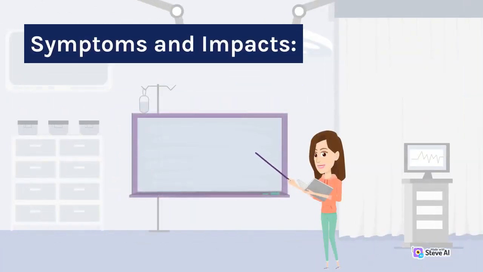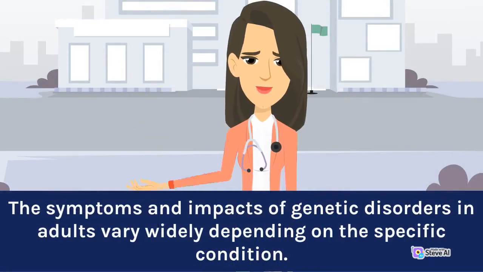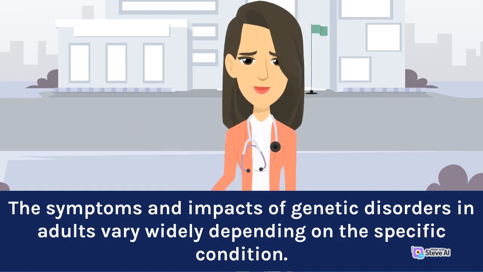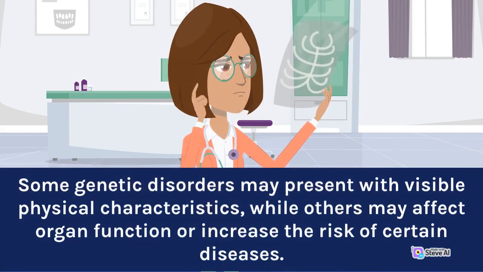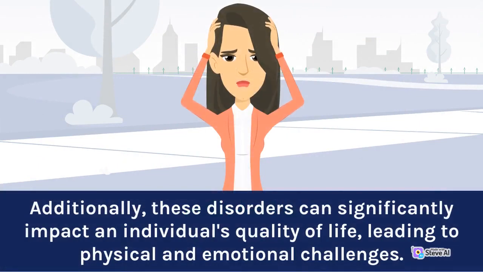Symptoms and impacts. The symptoms and impacts of genetic disorders in adults vary widely depending on the specific condition. Some genetic disorders may present with visible physical characteristics, while others may affect organ function or increase the risk of certain diseases. Additionally, these disorders can significantly impact an individual's quality of life, leading to physical and emotional challenges.